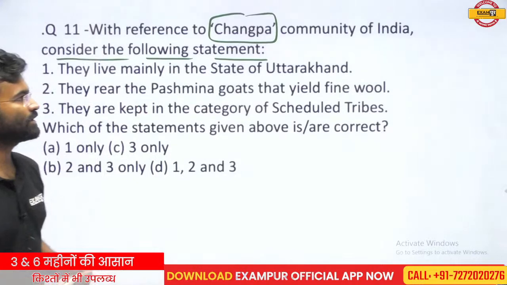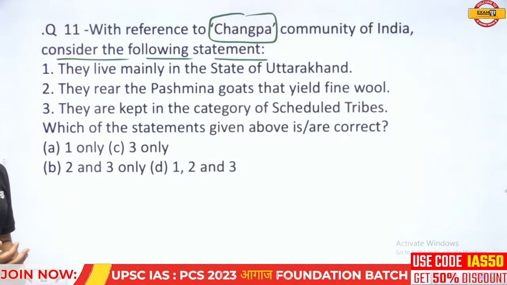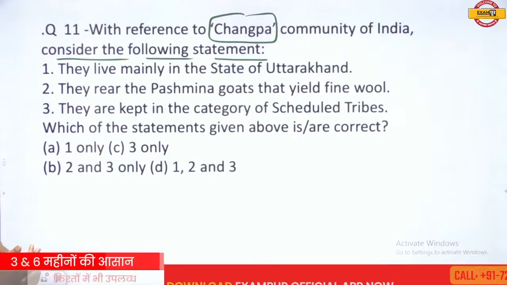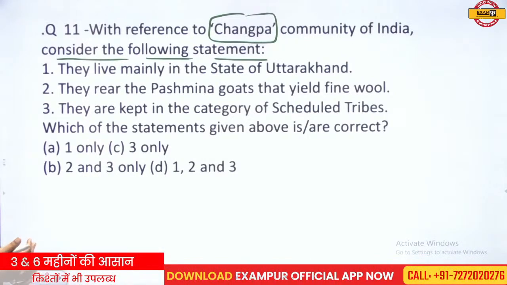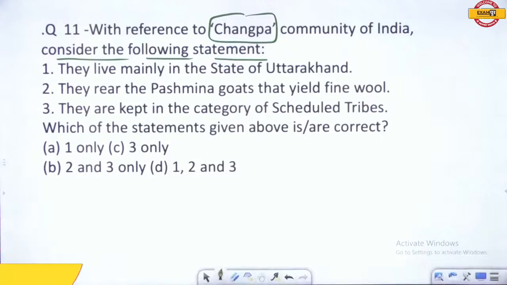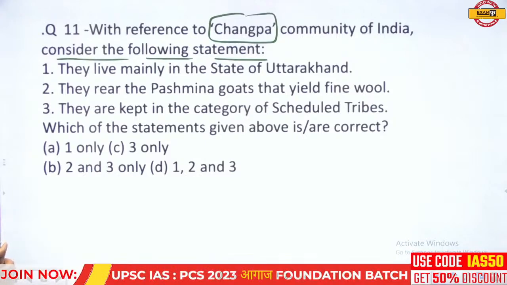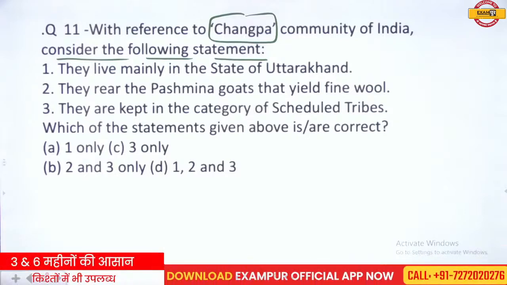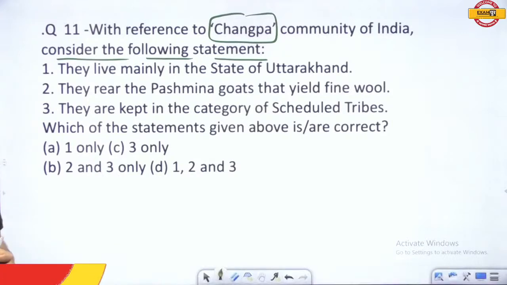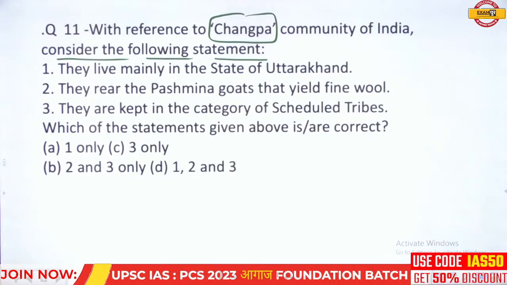And please have a look at this question. Okay, thank you, Aman Singh. This question is with reference to the Changpa community of India. Consider the following statements. They live mainly in the state of Uttarakhand. They rear the Pashmina goat that yields fine wool. They are kept in the category of Scheduled Tribe. Which of the statements given above is/are correct?